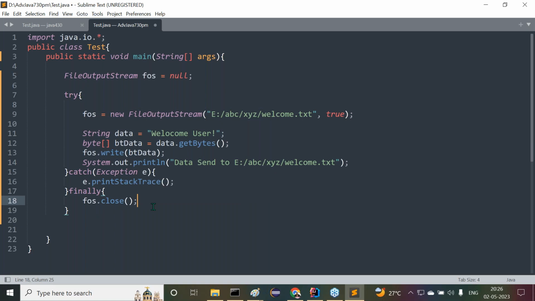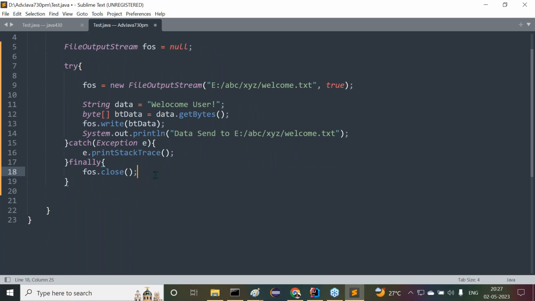If it is in the try block, then there is a handling mechanism for that exception. But it is not inside the try block, it is inside the finally block. The finally block is not handling exceptions, only the try block is handling them. So when we provide this close method inside the finally block, if it raises any exception, we must handle it.